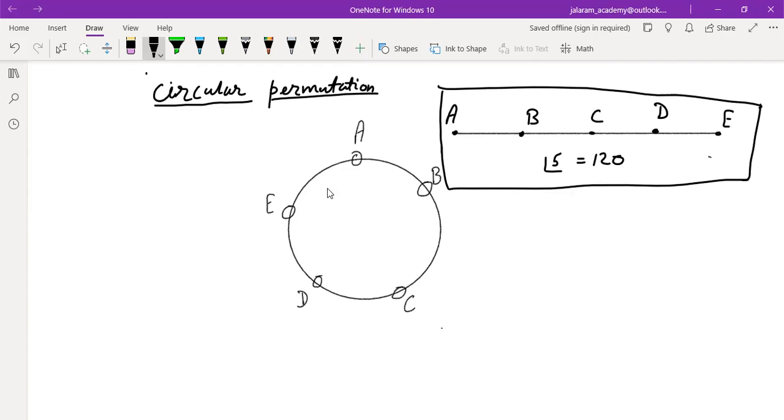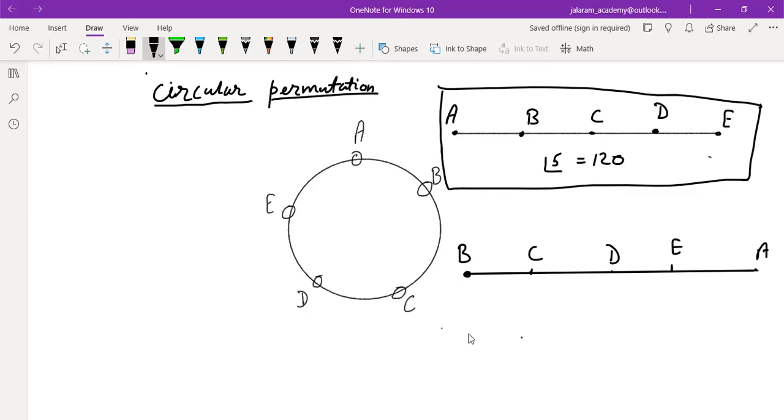But if we arrange them along a circle, what happens then? What is the problem? Look at this. This is a single arrangement: A, B, C, D, E. Now look at this: B, C, D, E, and A. Is it a different arrangement or the same arrangement? This is a different arrangement. This arrangement is starting with A, but this one is starting with B.